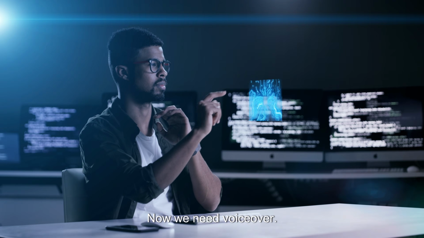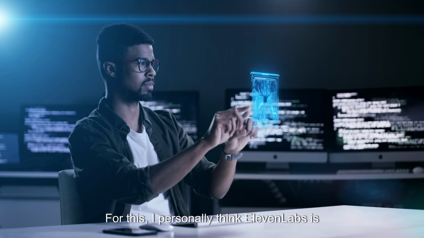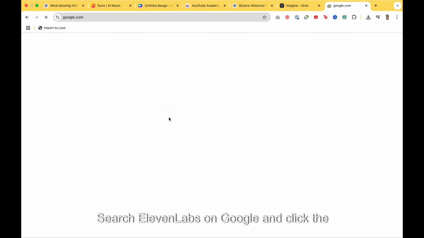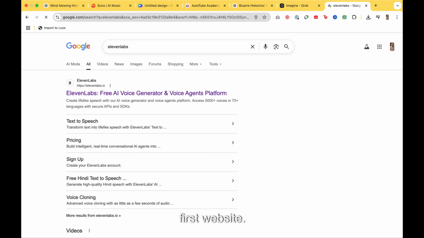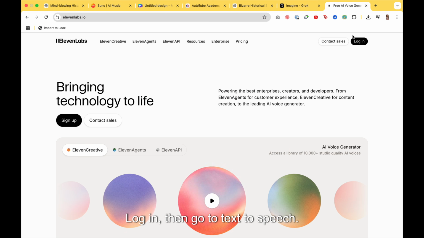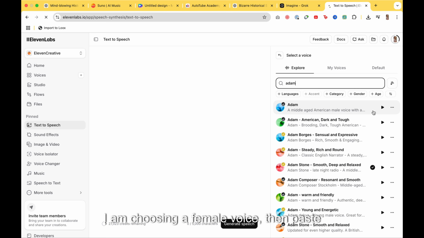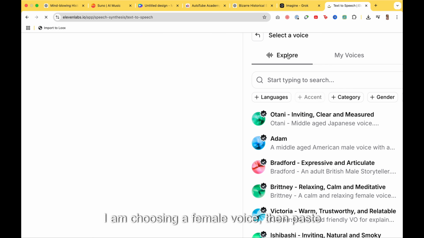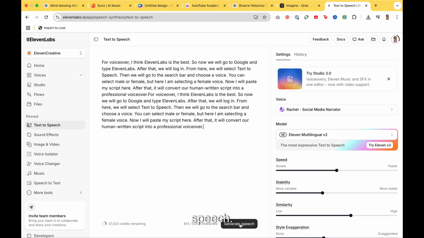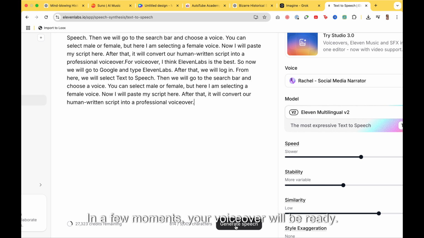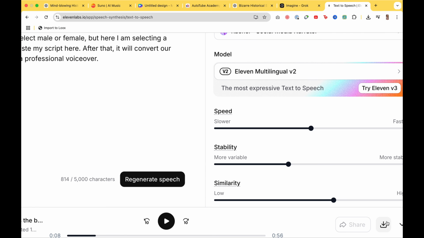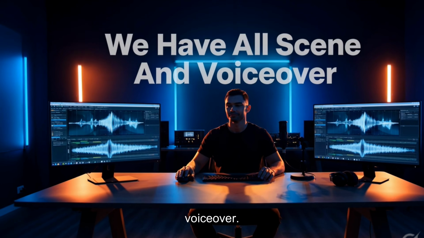Now we need voiceover. For this, I personally think ElevenLabs is the best. Search ElevenLabs on Google and click the first website. Log in, then go to text-to-speech. Select any voice you like, male or female. I am choosing a female voice. Then paste your script there and click Generate Speech. In a few moments, your voiceover will be ready. Download it. Now we have all the scenes and the voiceover.